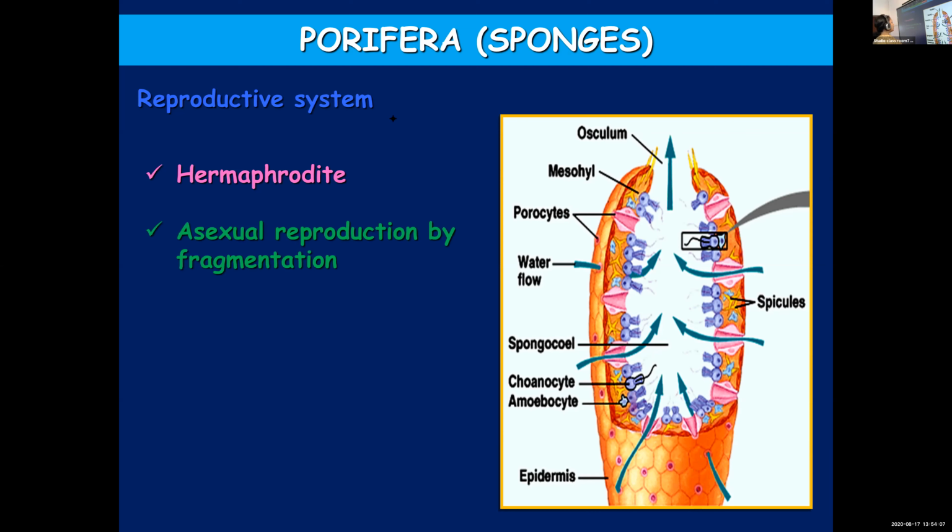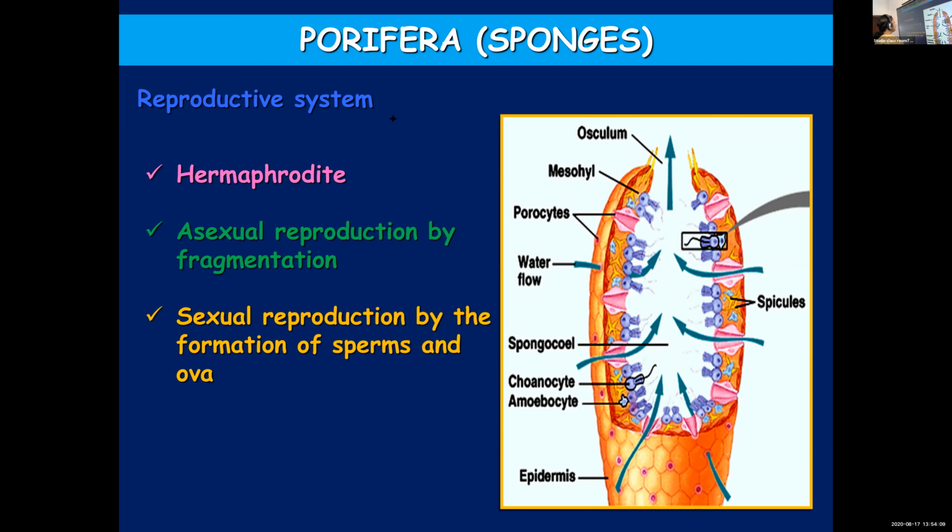They can carry out asexual reproduction also by means of fragmentation. Sexual reproduction takes place by the formation of sperms and ova. Since it's a hermaphrodite, sperms and ova will be produced by the same organism. And it is internal fertilization. Even though it is an aquatic organism like frogs and all, fertilization is not external, but within its body, it is internal fertilization.